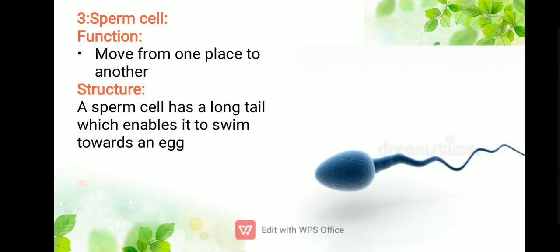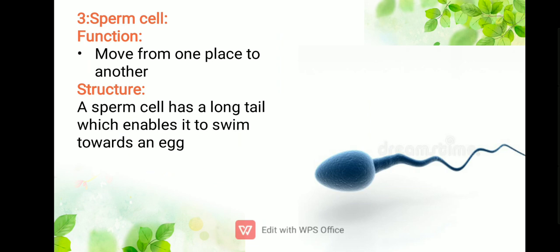The next cell is the sperm cell, and its function is to move from one place to another. Structure: a sperm cell has a long tail which enables it to swim towards an egg. The function of the sperm cell is to swim towards an egg to fertilize it. Fertilize means to make it able to work. It will fertilize the egg, and then the egg will be able to perform its function. One more thing I want to tell you here is that the sperm cell is the smallest cell of your body and the egg cell is the largest cell of your body according to size. These three cells were animal cells.